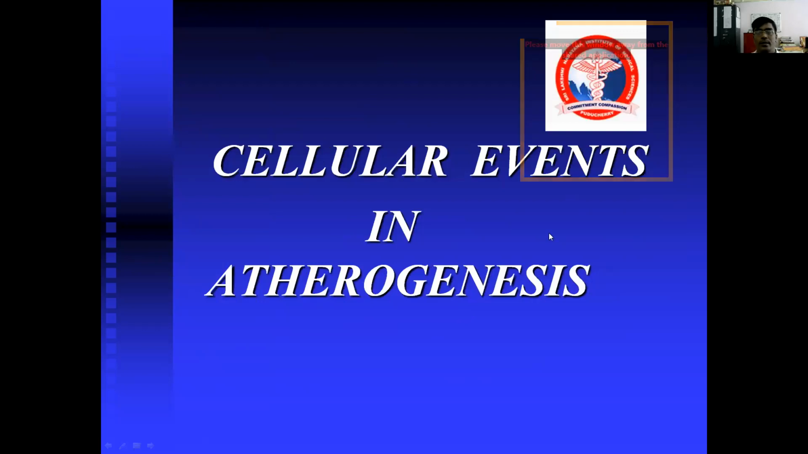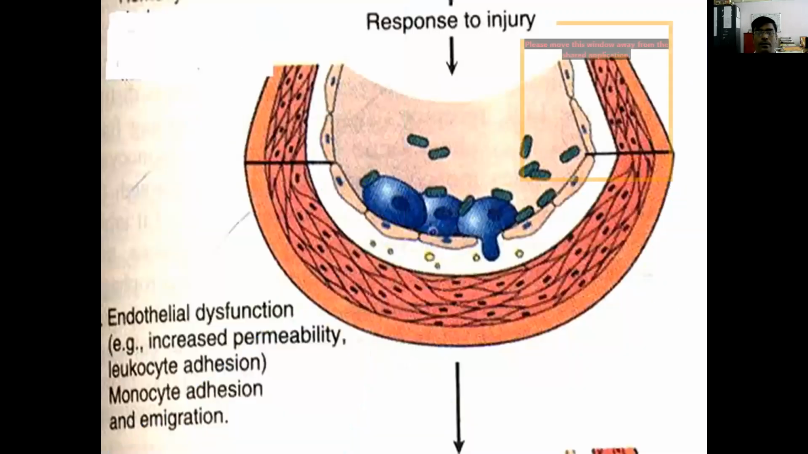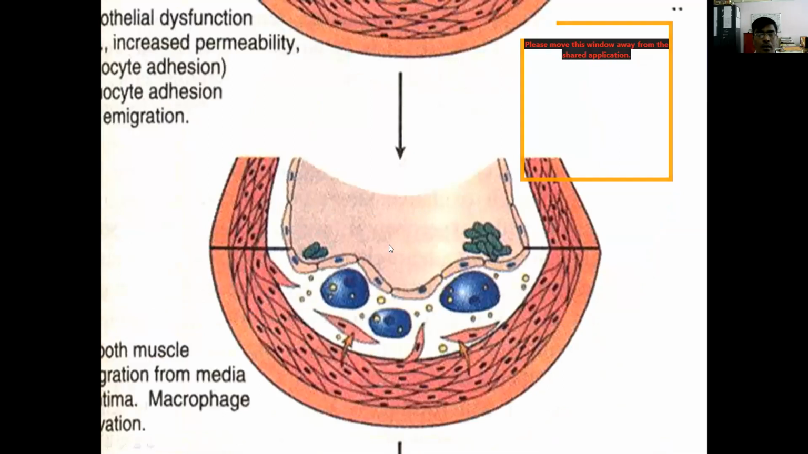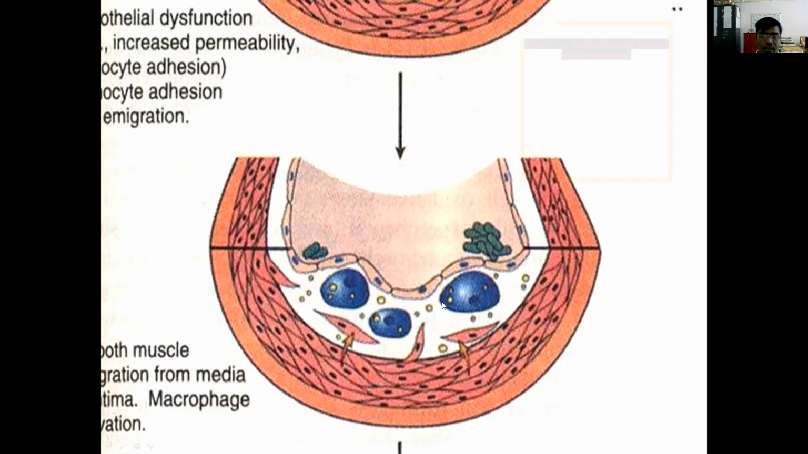So, what are the cellular events in atherogenesis? See, these are the ones. Injury has occurred. What happened? This is a response to injury. So, endothelial dysfunction. What does that mean? Increased permeability, leukocyte adhesion, monocyte adhesion, and emigration. Then smooth muscle migration. Smooth muscles will migrate from the media to the intima. Once smooth muscle enters, what will happen? The macrophage gets activated.